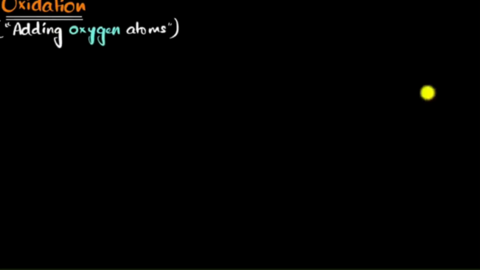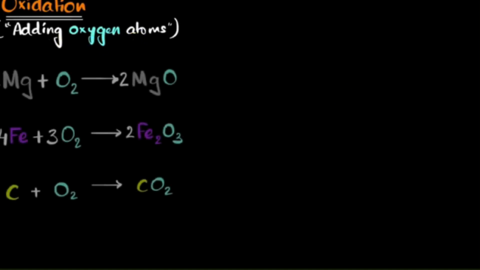Oxidation can be thought of as adding oxygen atoms. For example, take a look at these reactions. What do you notice? We see that, for example, in this first reaction, oxygen is getting added to magnesium, right? Therefore, we say magnesium is being oxidized, or magnesium is undergoing oxidation. Remember, oxygen is diatomic in nature. That's why there's an O2 over here, okay?